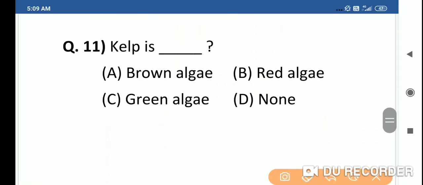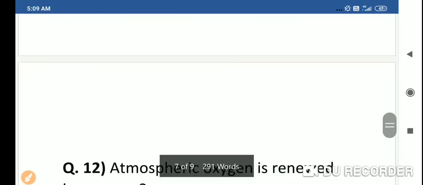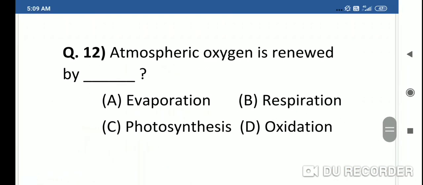Question 11. Kelp is dash: brown algae, red algae, green algae, none of these. Kelp is brown algae. Next, question 12. Atmospheric oxygen is renewed by dash: evaporation, respiration, photosynthesis, oxidation.